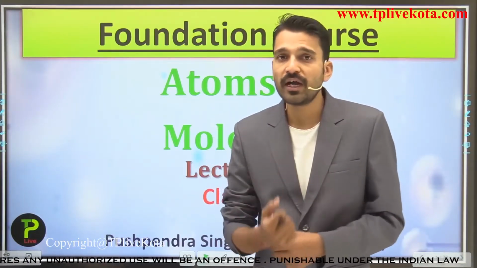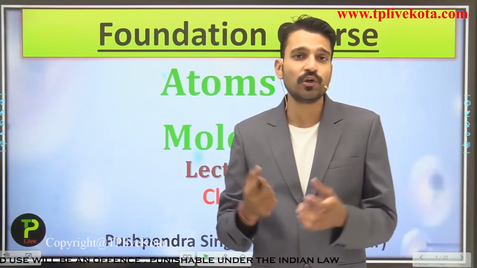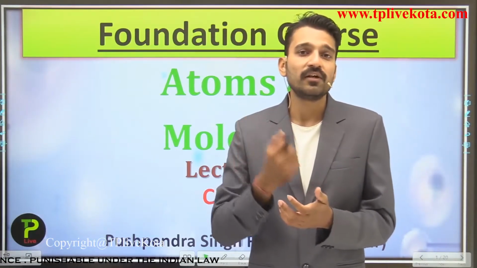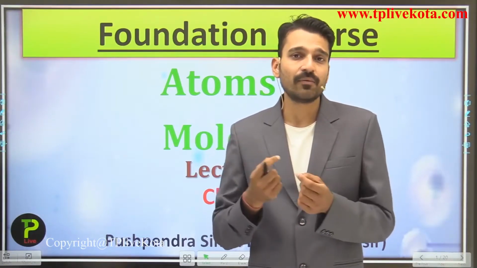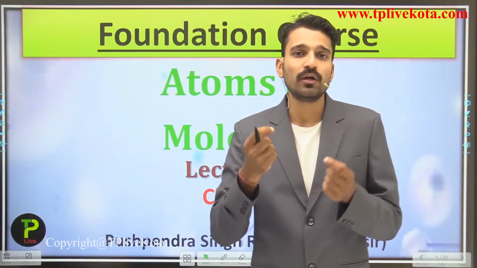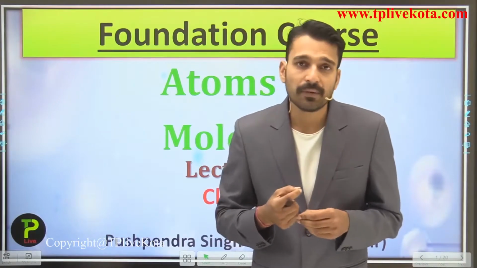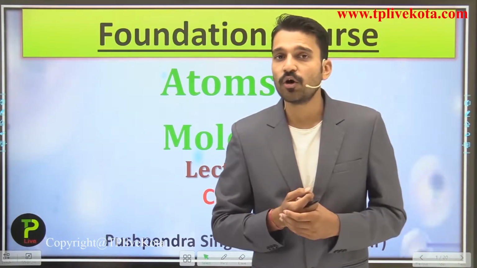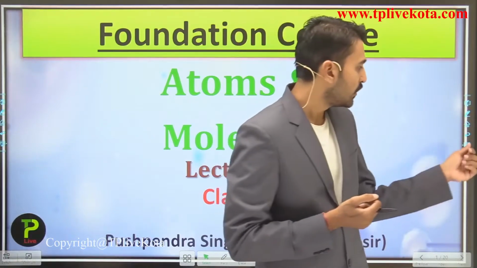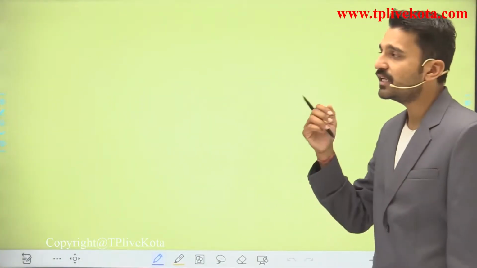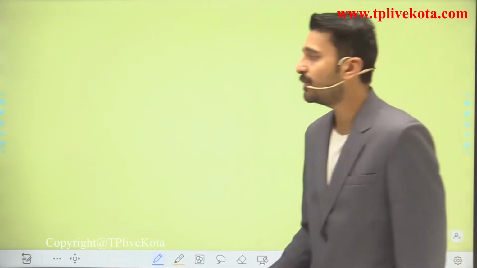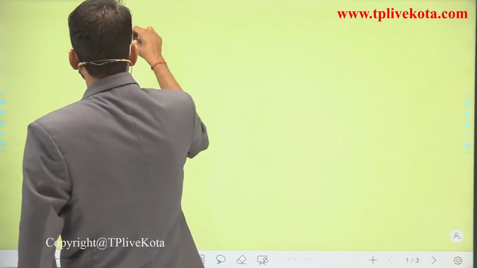So how did the atom come into existence, and what are the theories given in chemistry? Also, we are going to see what laws determine how a particular reaction takes place. In this very chapter we are also going to see the mole concept. So let us write one by one what we are going to see in this particular chapter, whose name is atoms and molecules.